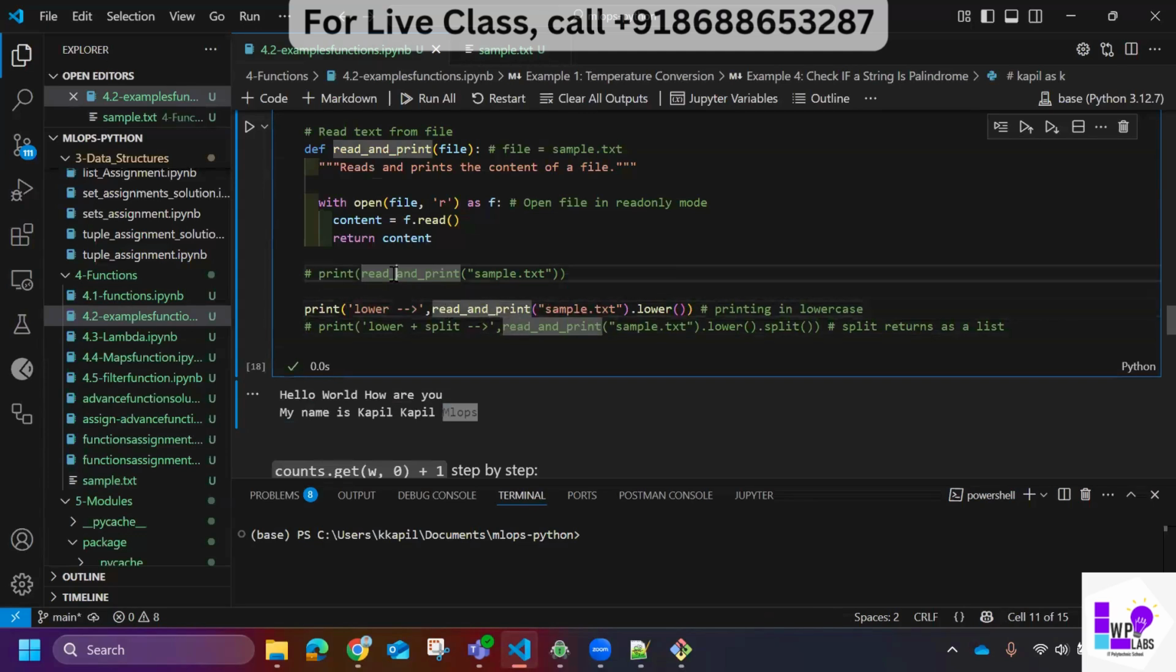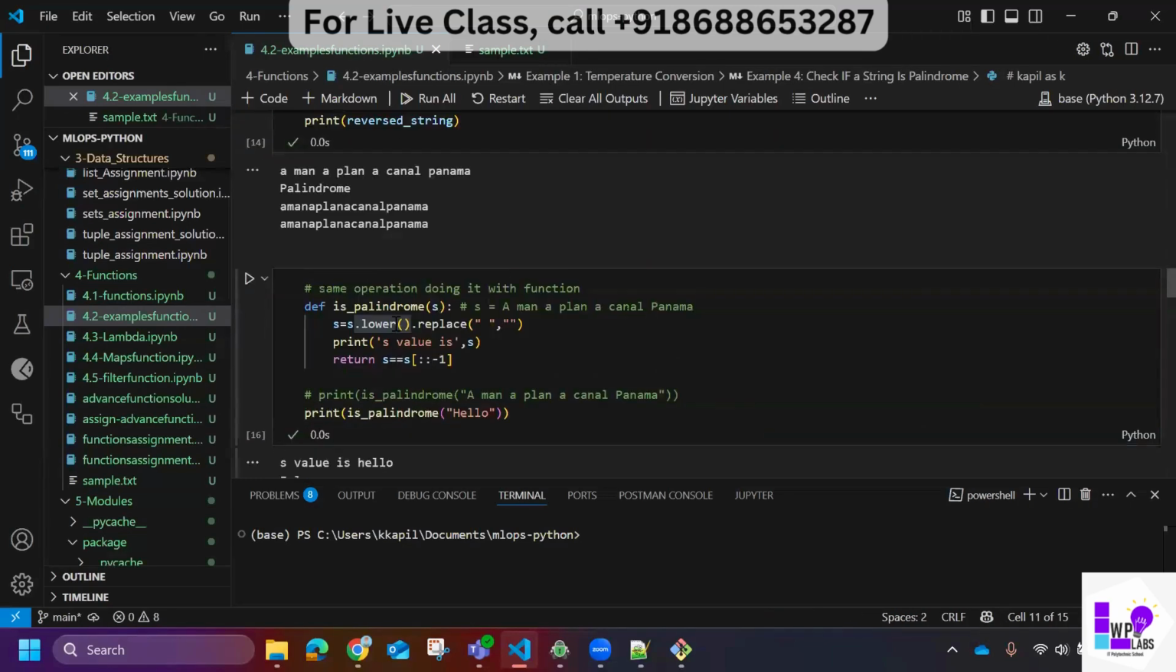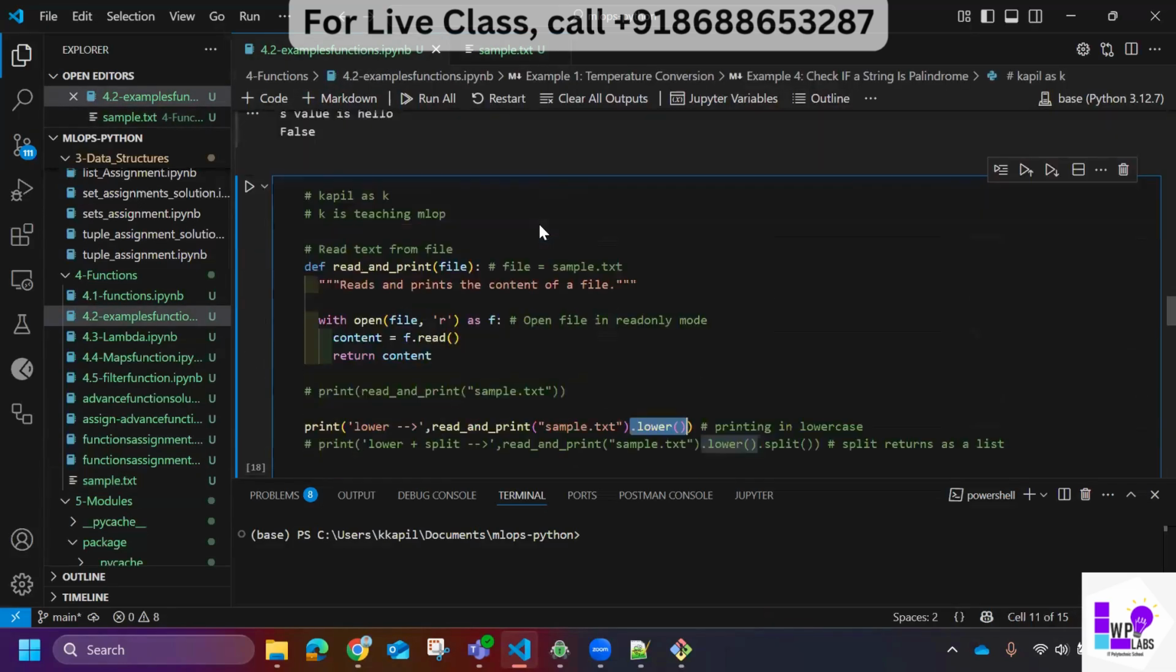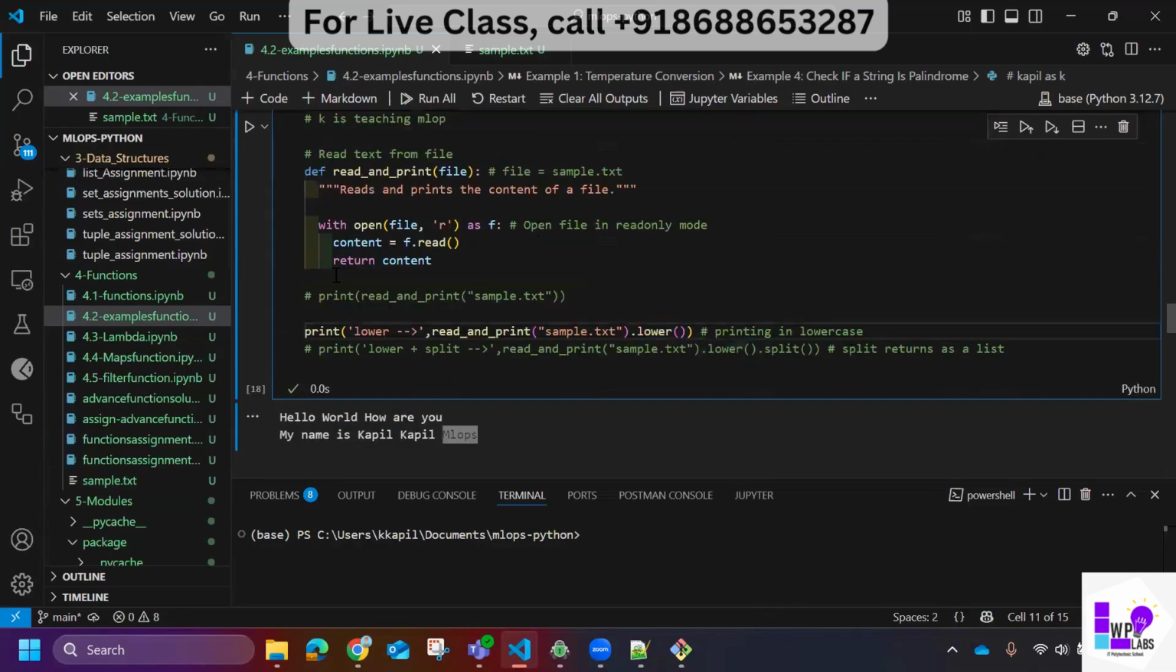So I'm using the function name, and I'm passing the file name, and I'm using the dot lower function. Remember we used this dot lower in our last example. What will this do? If I have any words or sentences in capital letters, this will lower them down to small case letters. Okay, so now if I run this, see, lower, everything is in lowercase now.